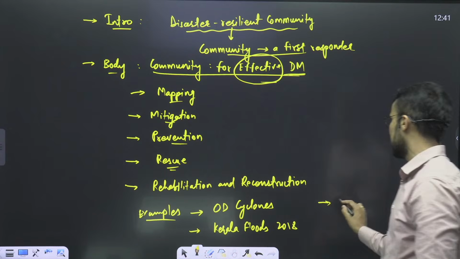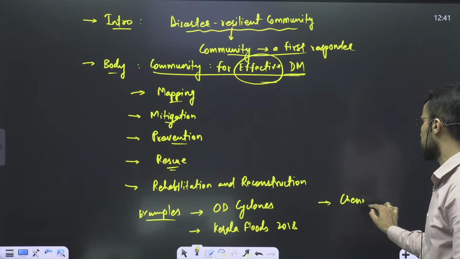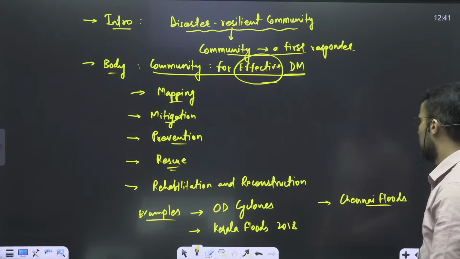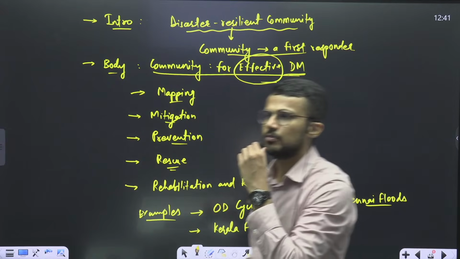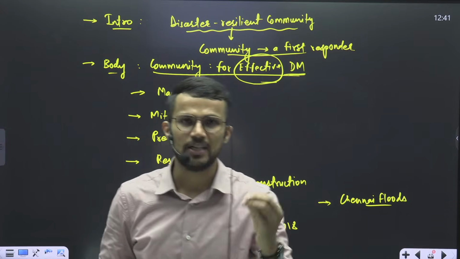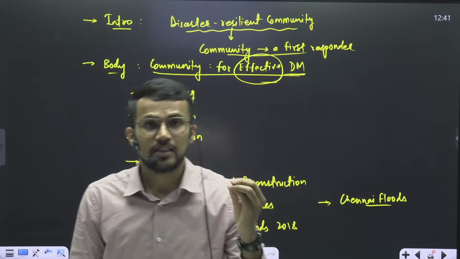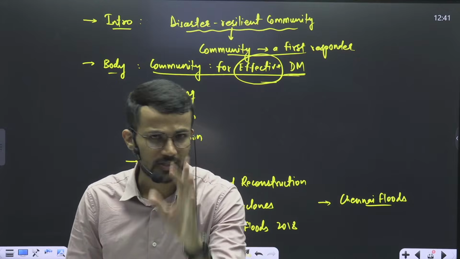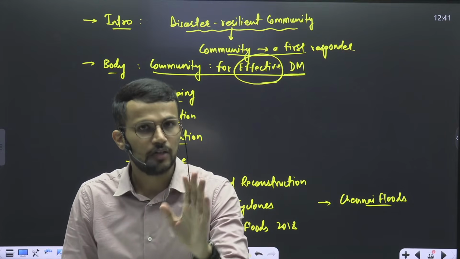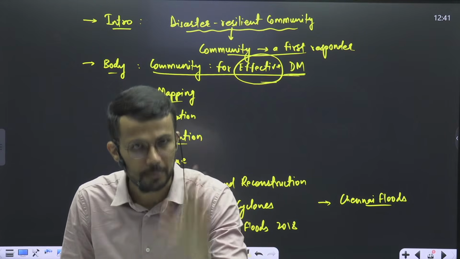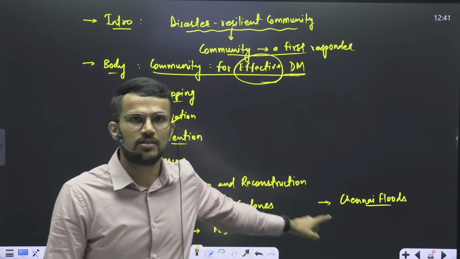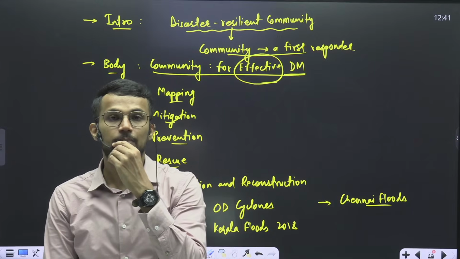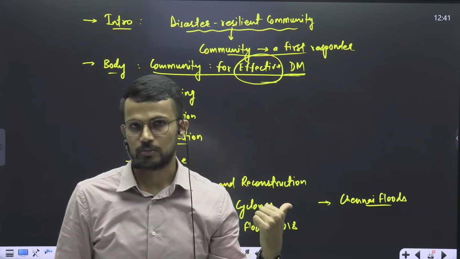Even we can say that in the Chennai floods, I think of 2015 or 16, there was a community that played an important role. For the first time, we understood what kind of role social media can play in the management of disasters in this particular Chennai flood. And thus we can say that the community played an important role in the management.